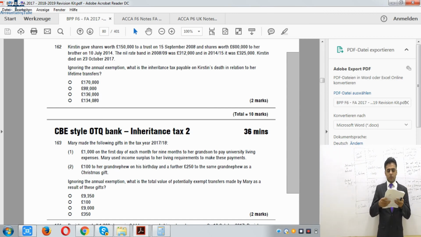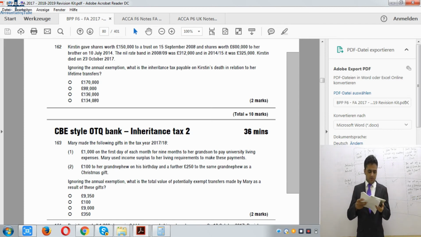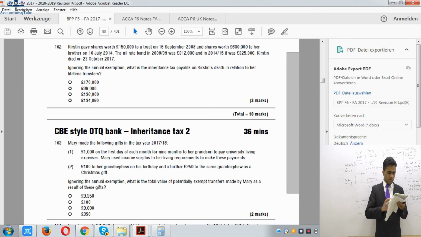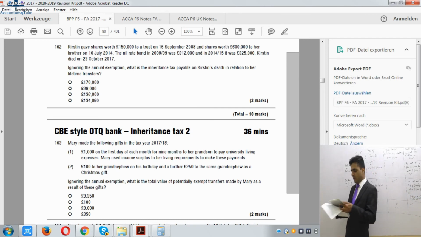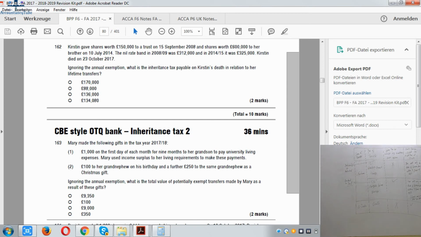I'm not going to do this question or any of the questions. I'm just going through, because you know there is lack of time as well. So we will be doing a lot of questions. Now we've done question number, which one? Let me see which question we just did. 162. Right, now we have to do question number 165, please. Question 165 of the PPP exam kit, as you can see on your screen.